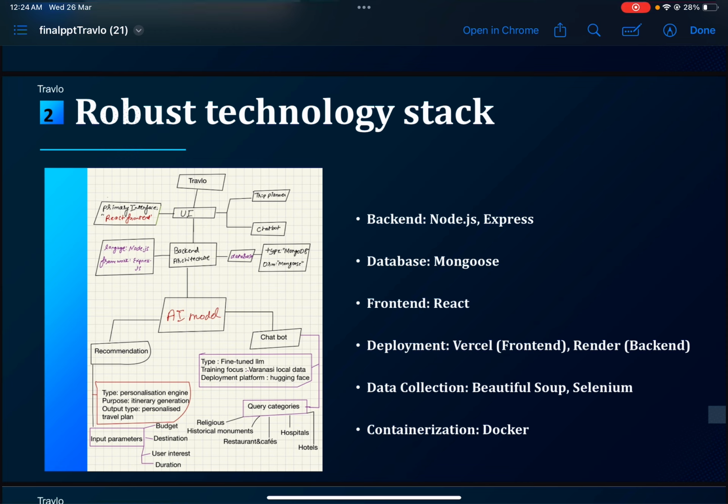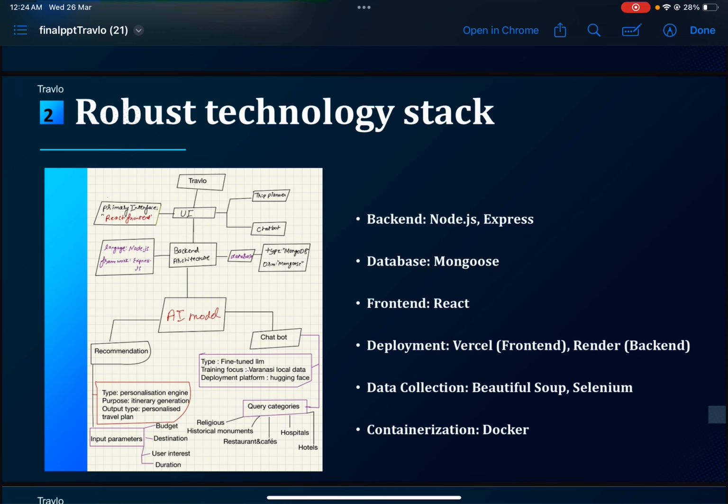For the trip planner we have used the recommendation model, which we also trained on real-time data available on the internet from blogger websites of Varanasi. And in the chatbot we have integrated the T5 LLM.